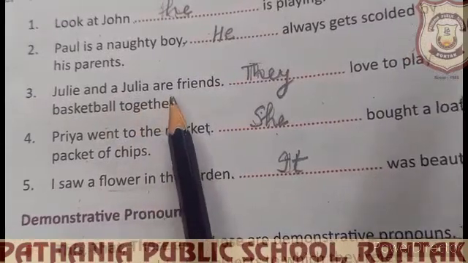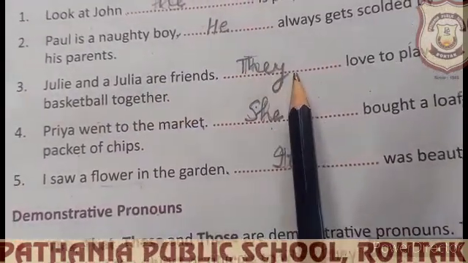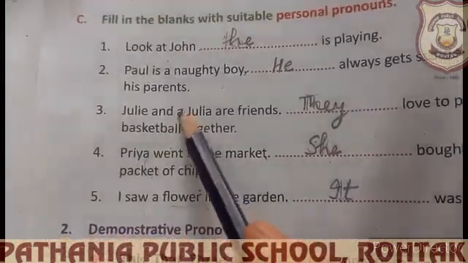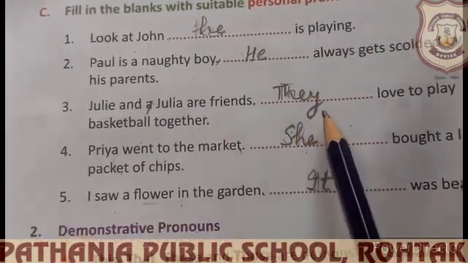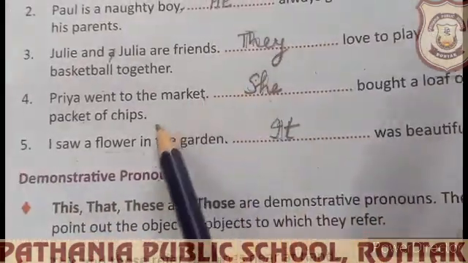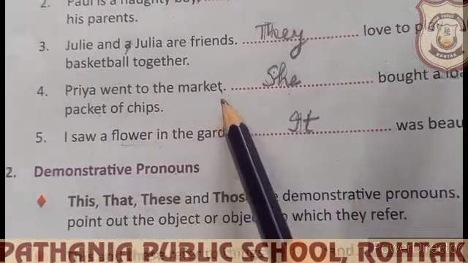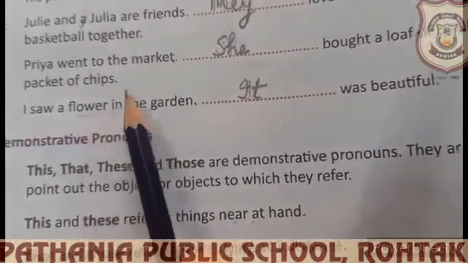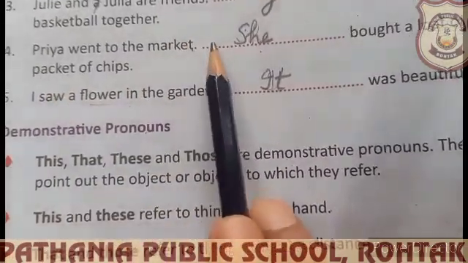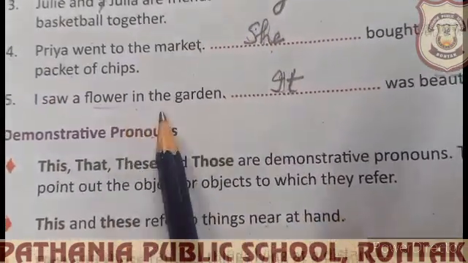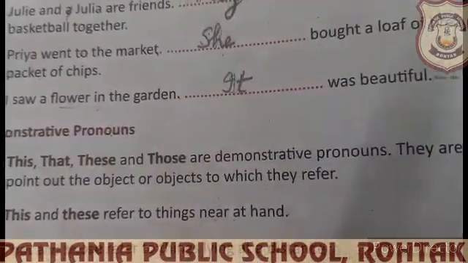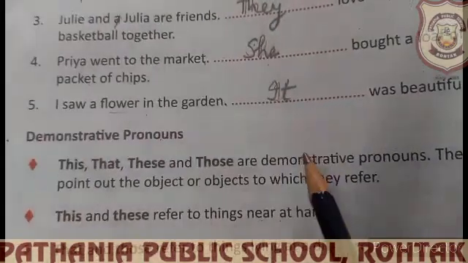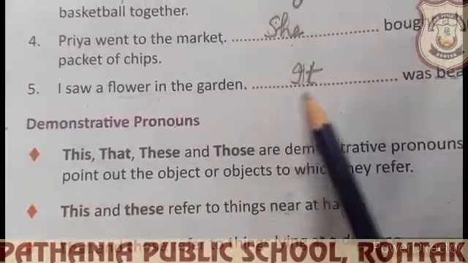Julie and Julia are friends. They love to play. Priya went to the market. She bought a loaf of bread and a packet of chips. For Priya, we have used she. I saw a flower in the garden. It was beautiful. The flower was beautiful. It was beautiful.